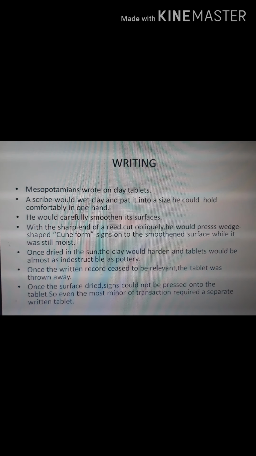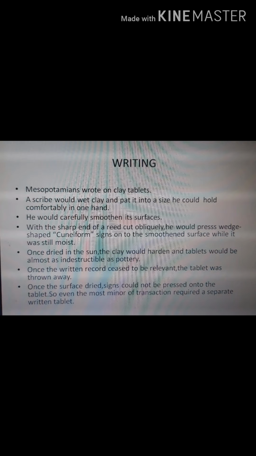Next, we are going to see more about writing, and as we have seen, Mesopotamians wrote on clay tablets, and a person who wrote in those days was known as a scribe. First of all, he would wet clay and pat it into a size he could hold comfortably in one hand. Then he would carefully smoothen its surfaces. With the sharp end of a reed cut obliquely, he would press wedge-shaped cuneiform signs onto the smoothened surface while it was still moist. And once dried in the sun, the clay would harden and the tablets would be almost as indestructible as pottery. And once the written record ceased to be relevant, the tablet was thrown away.